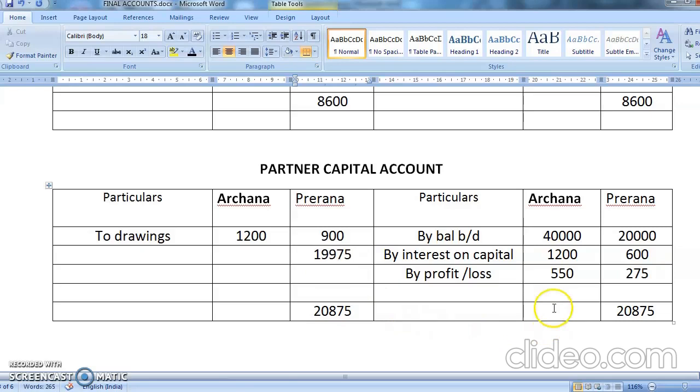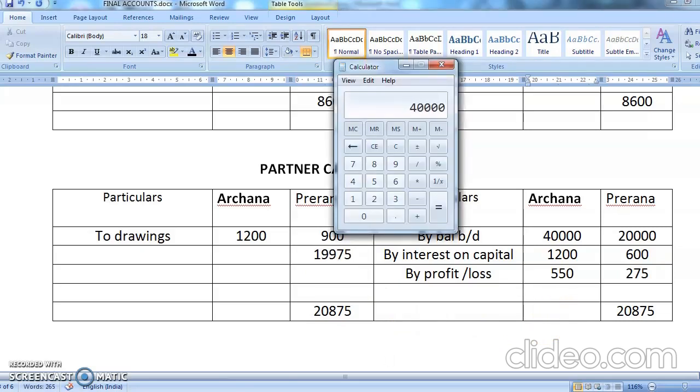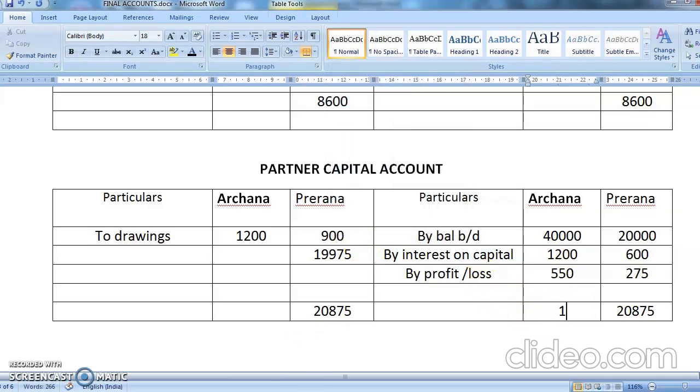Okay, चलो यहाँ का total कितना आ रहा है देखें. We'll do the totaling of this. 40,000 plus 1,200 plus 550. So that is coming to 41,750. So here also 41,750.